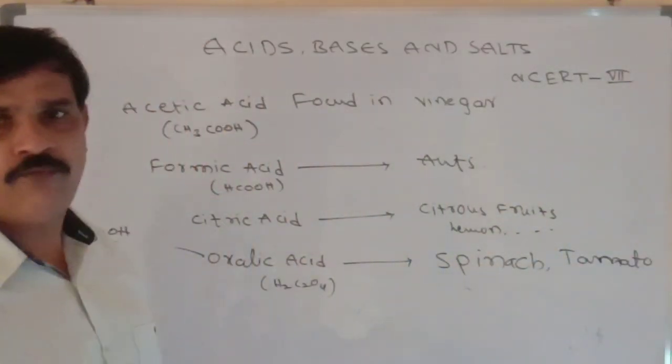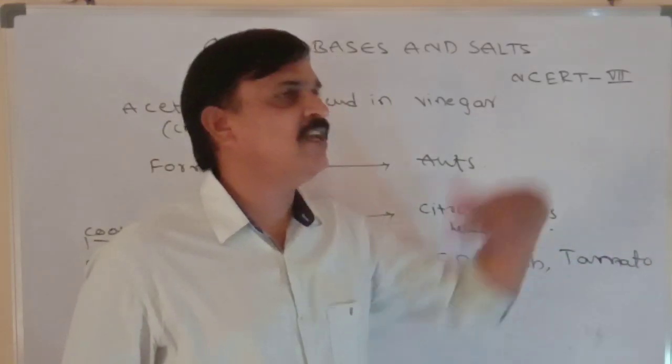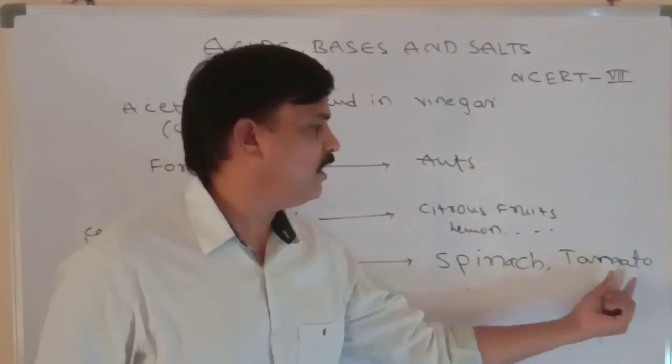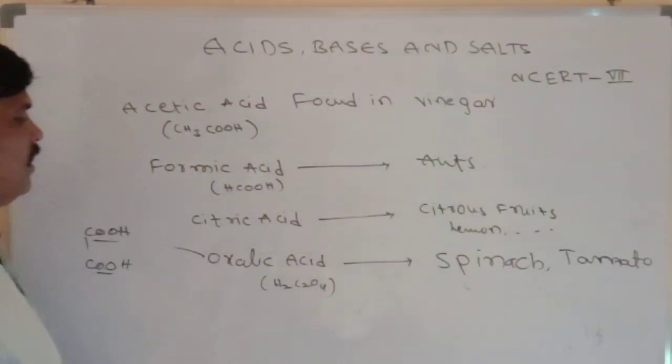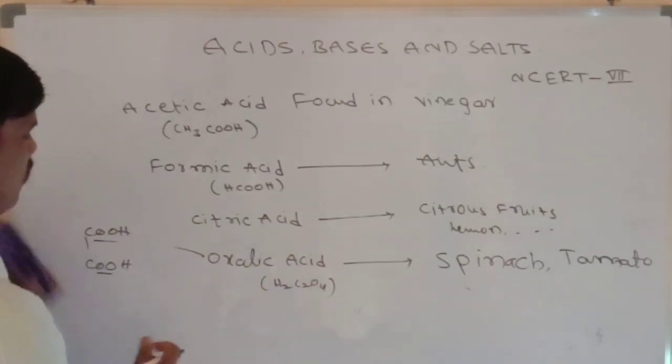Oxalic acid is found in tomato. Pronunciation: O is there, oxalic acid. Please remember this trick. Tomato, O means oxalic acid. Spinach, tomato: oxalic acid.